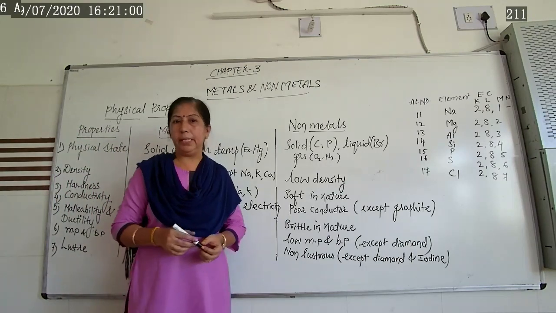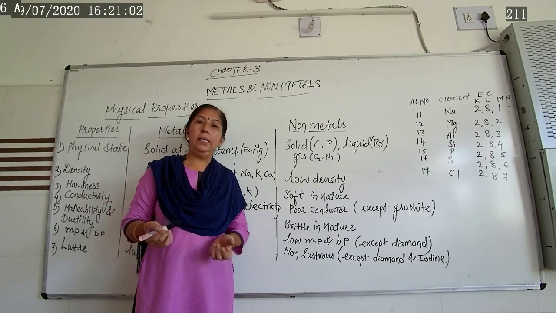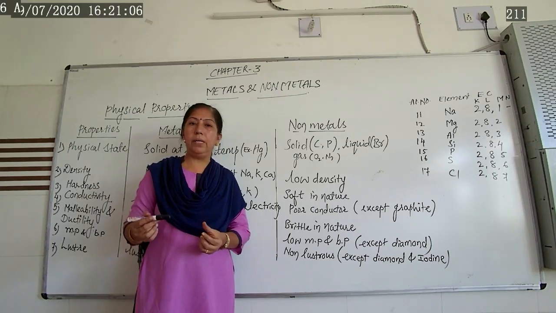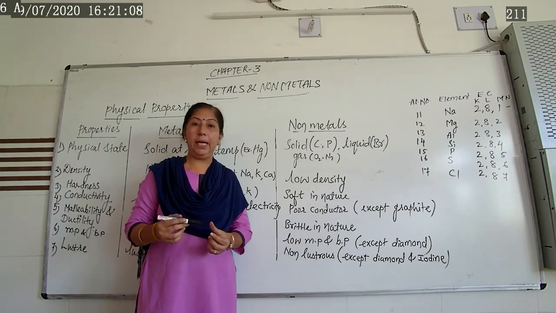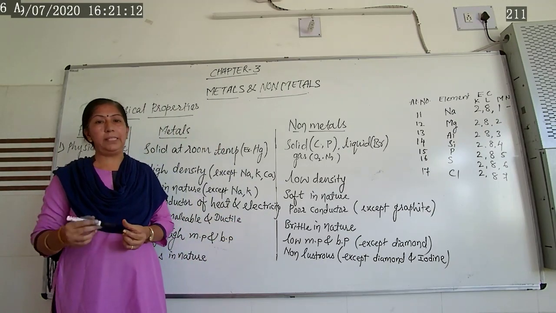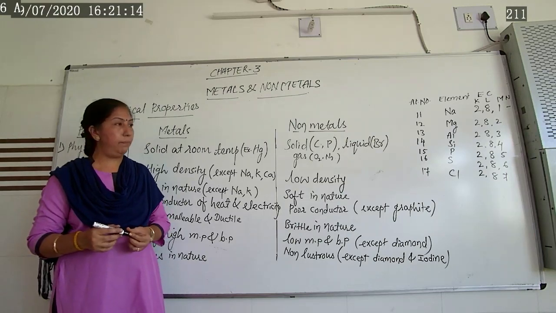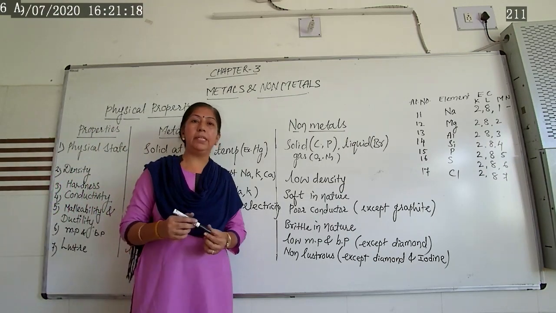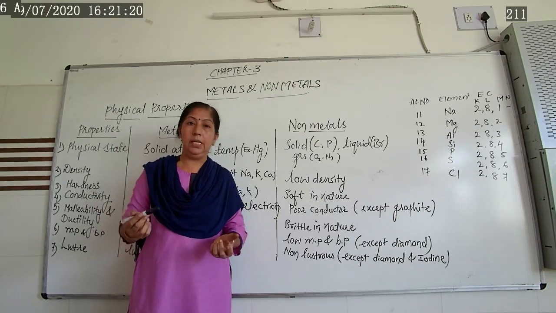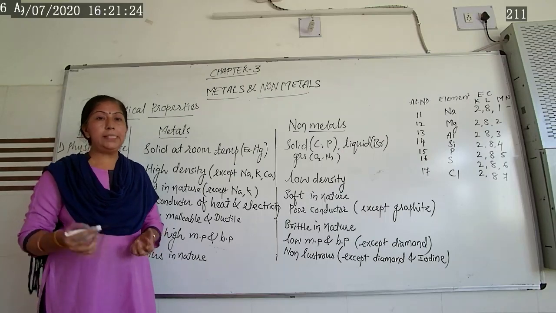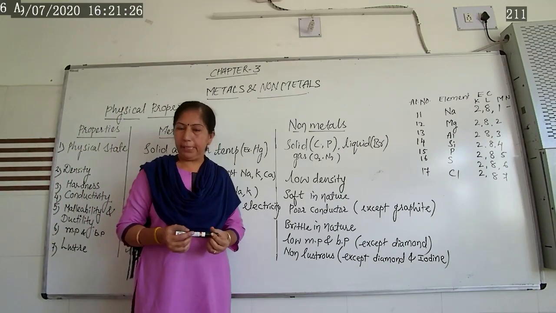Then some non-metals: oxygen. Without oxygen we cannot survive. Then phosphorus in matchsticks, nitrogen, and sulfur, which is used in different types of antiseptic cream. Nitrogen is good for fertility. Even in our chromosomes nitrogen is there. Anyway, our body has different types of metals as well as non-metals present.